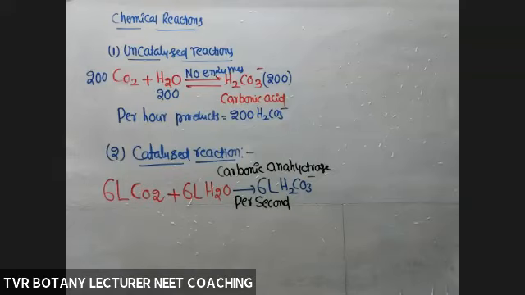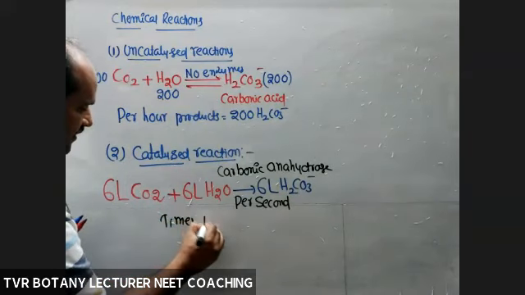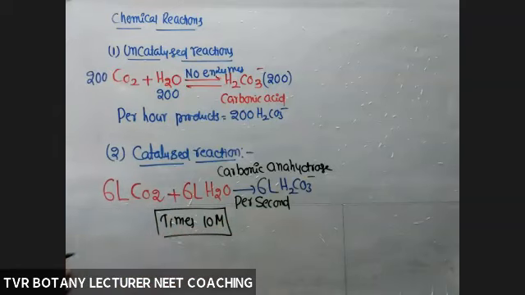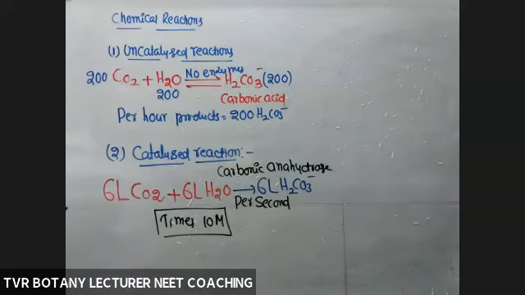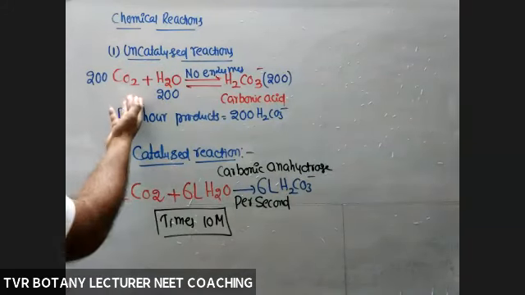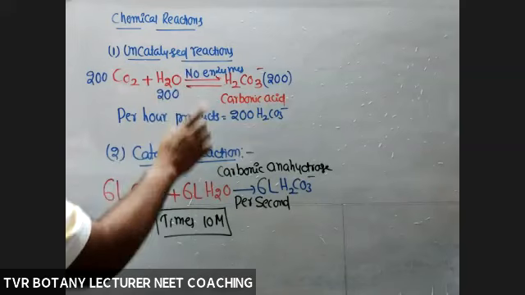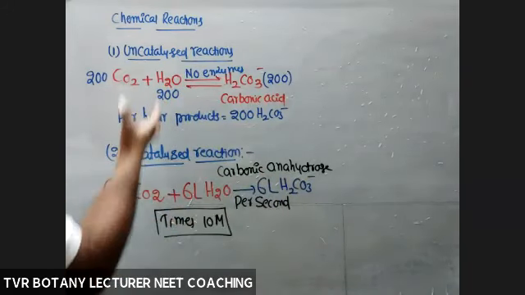Multiply it. The variation is 10 million times. That is the variation between uncatalyzed and catalyzed reaction. Same reactant, same products. The variation is the rate of the reaction, in the absence and presence of enzyme. See the difference: more products, fewer products.